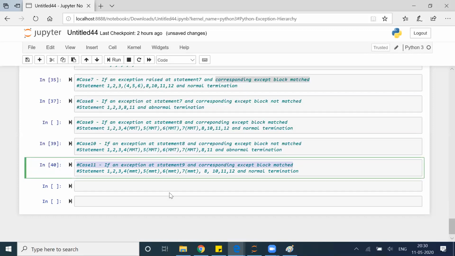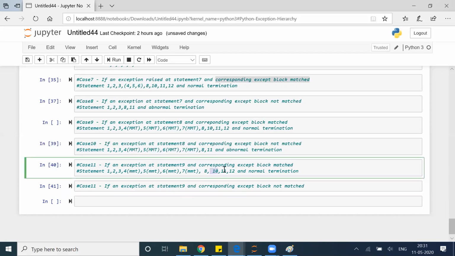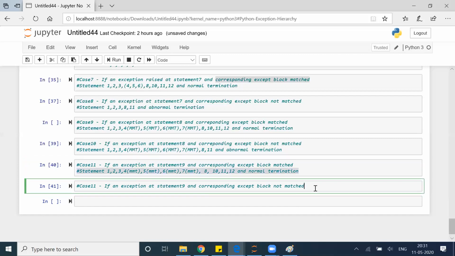Case number 12, not matched. Now we can tell without even looking: 1, 2, 3, 4 may happen, may not, 5 may not, 6 may not, 7 may not, 8, error came in 9, 10 did not take care, 11 will run because it's a finally, and then 12 will not execute. Abnormal termination. Make sense?